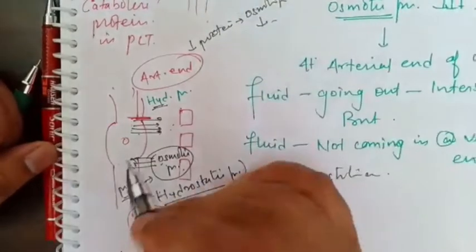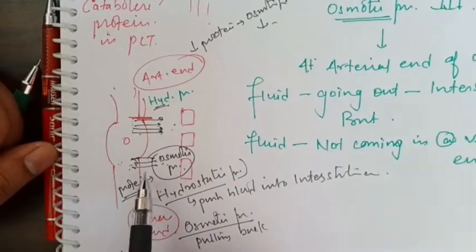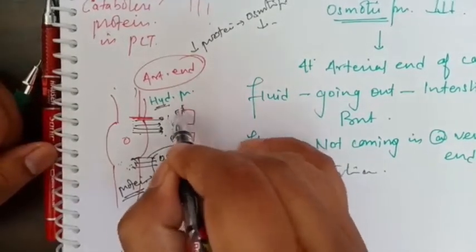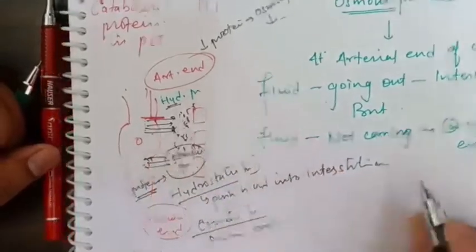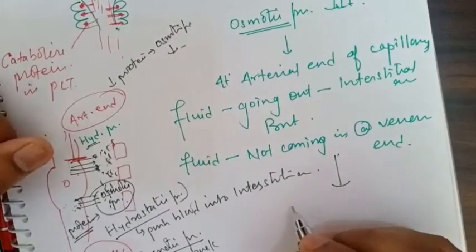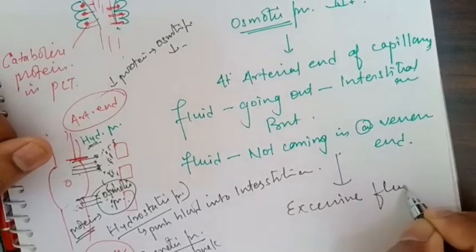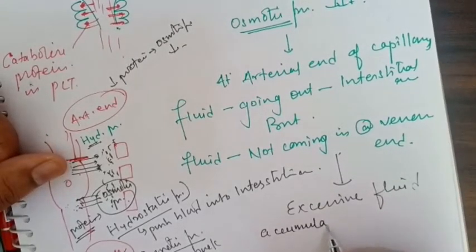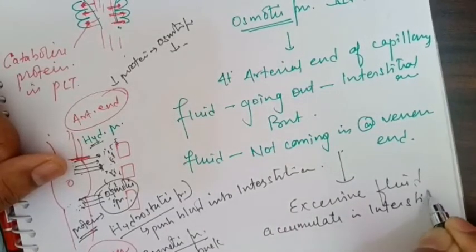No. When no fluid is pulled back, fluid will accumulate in this interstitial area. So coming back here, excessive fluid accumulates in the interstitial area.